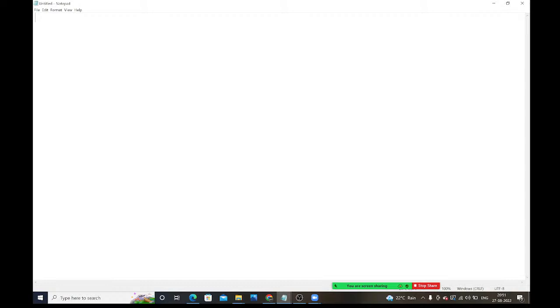We have three types of Maven repositories. One is the local repository, the second is the central repository, and the third is the remote repository. Generally, the pom.xml file will connect with the local repository only. First, Maven will check in the local repository whether the dependencies are available or not. If available, it will download into our project. If not, it will go to either the central repository or a remote repository.